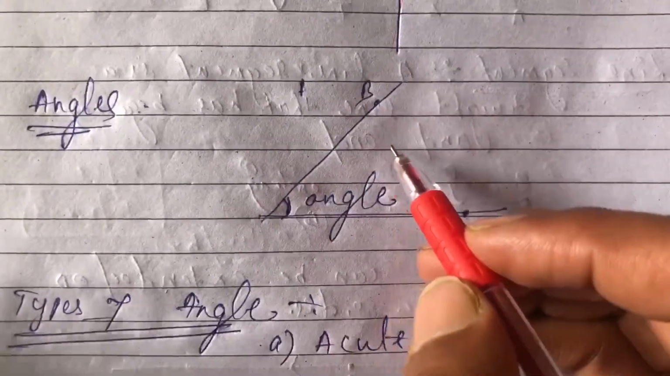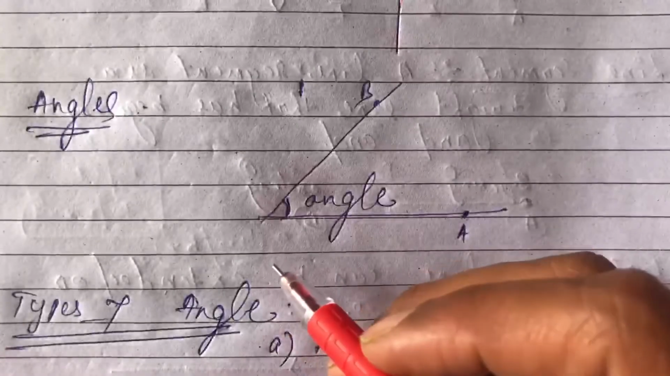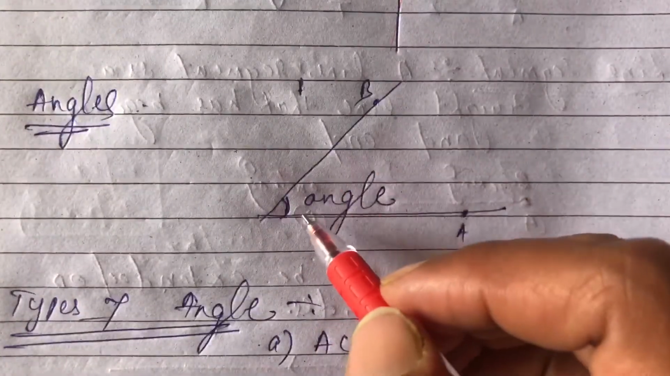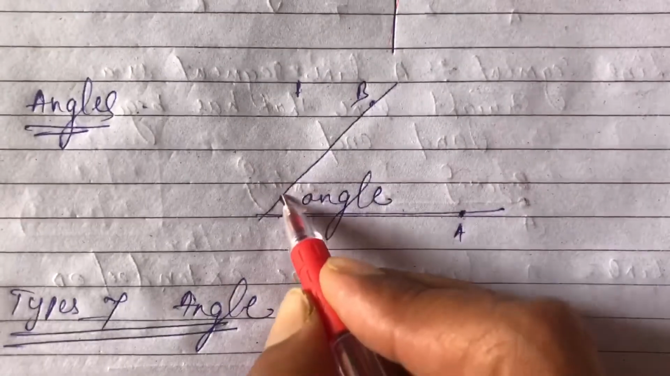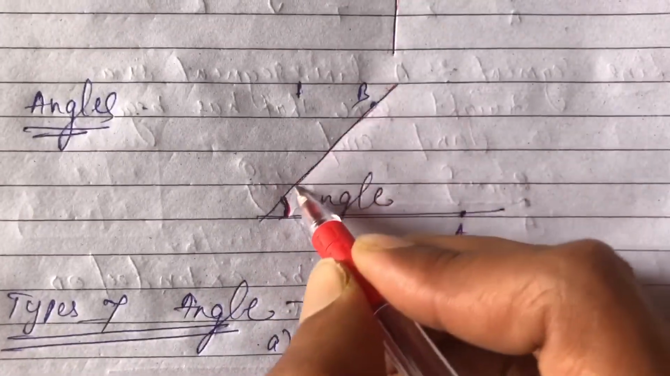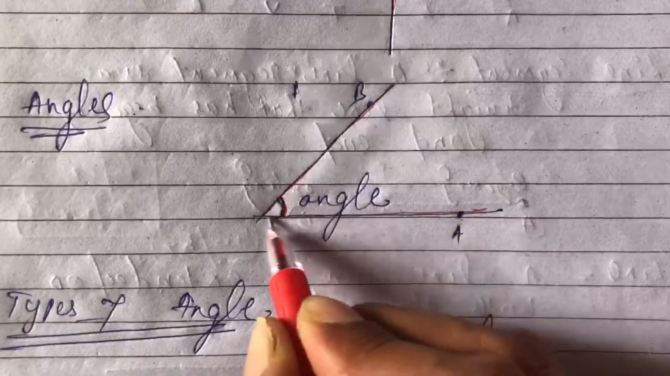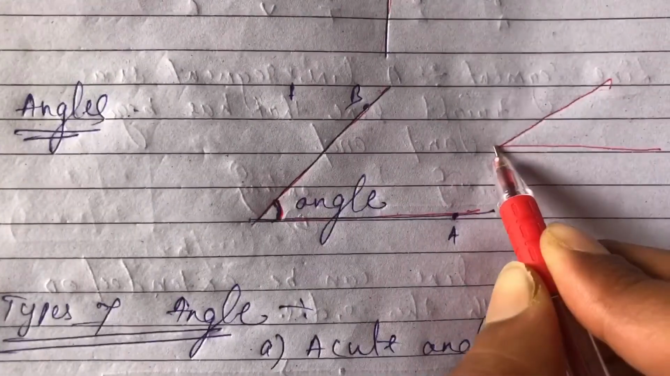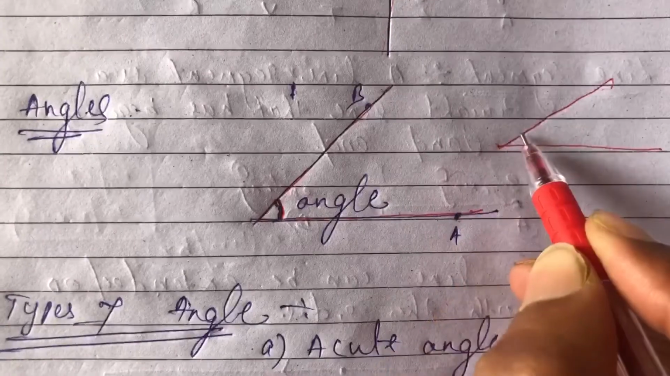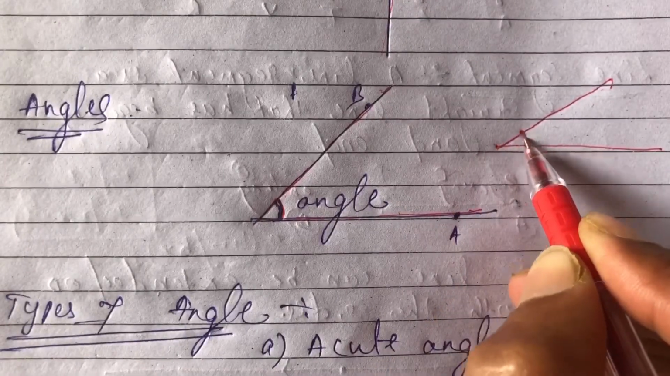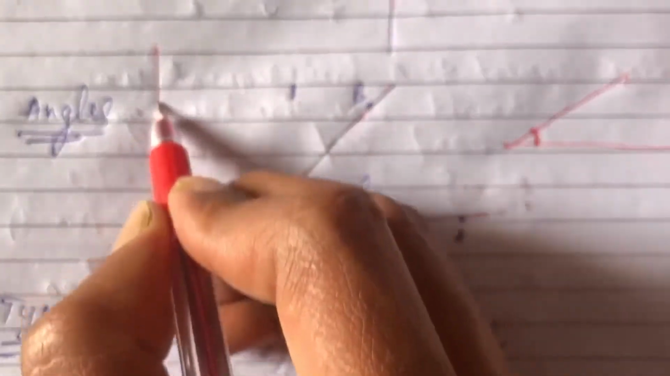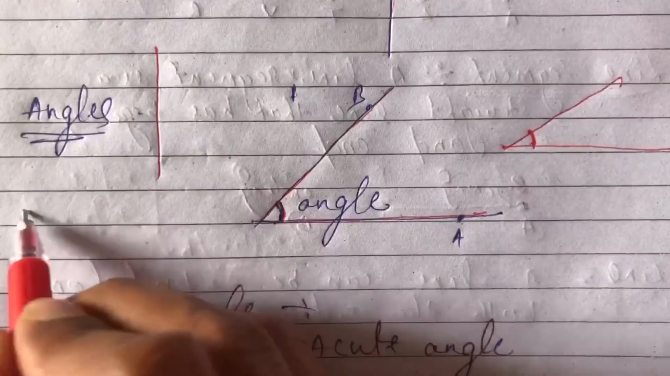Now comes the angle part. When two rays meet each other, they form an angle. See, this is one ray here, and this is the second ray. One ray is coming from this side and the second ray is coming from this side, and they meet each other. Then they form an angle. So this is an angle.